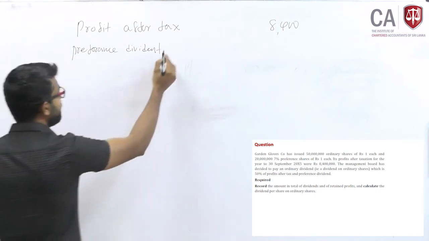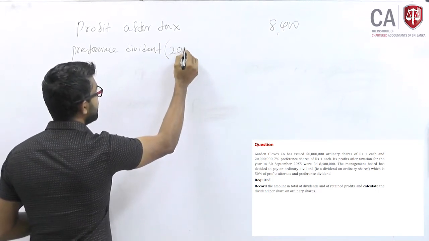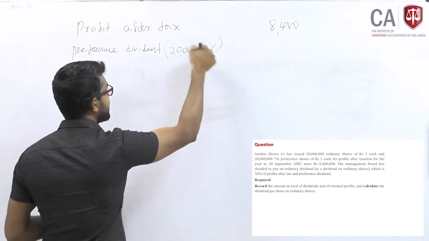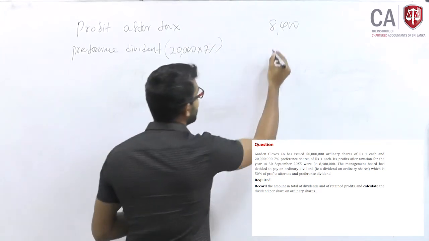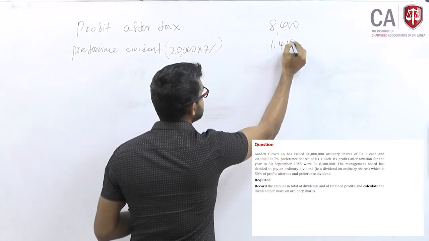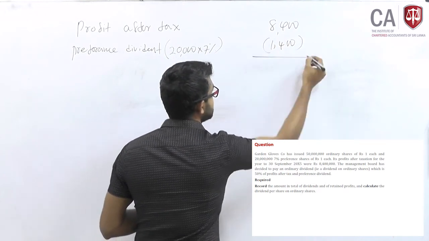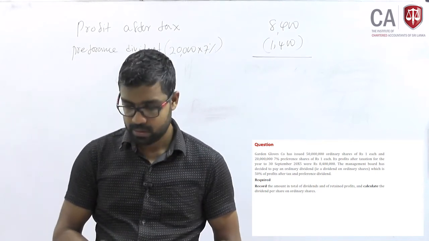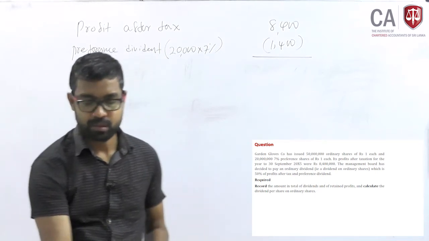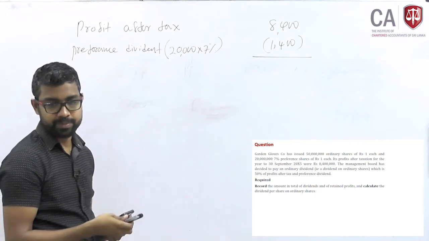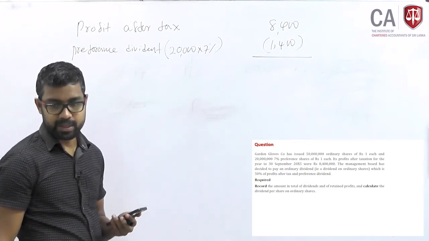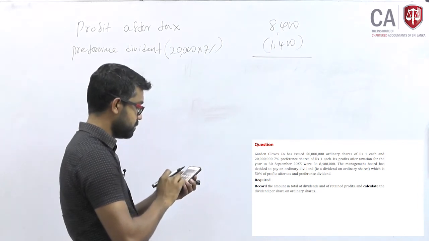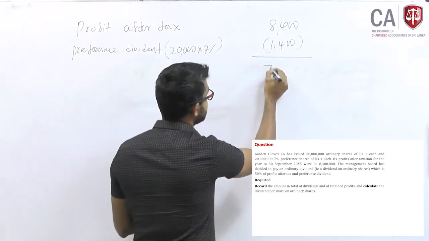How do you calculate it? 20 million into 7%. In our case, 20,000 into 7%, 1,400. Right? Then the balance profit, how much? 7,000.